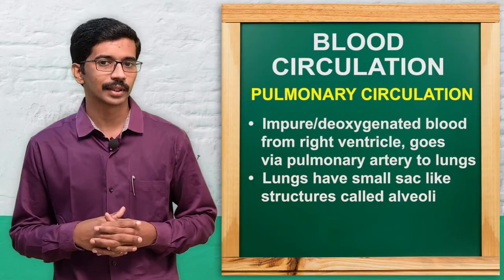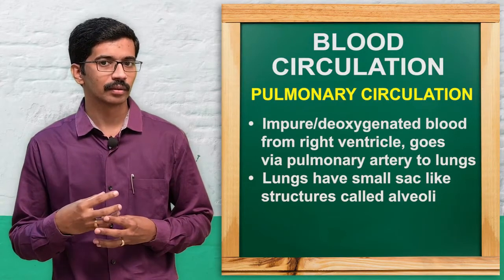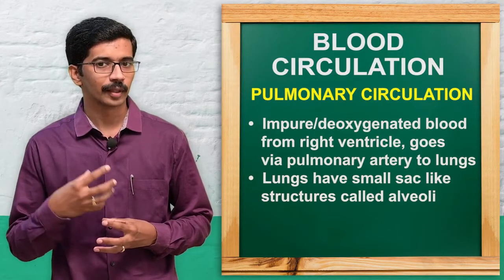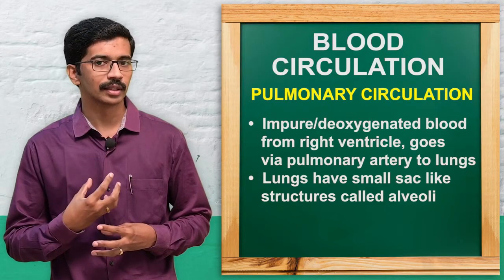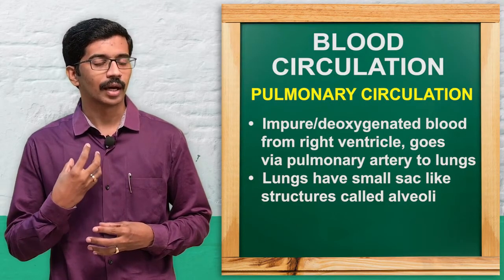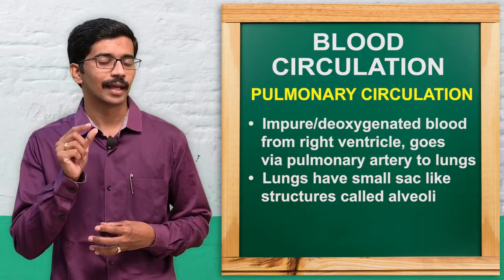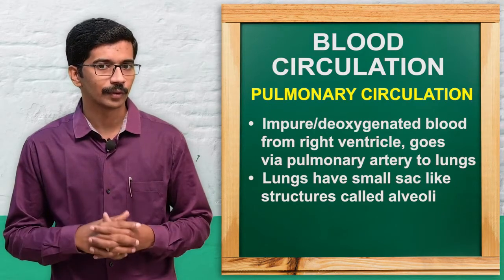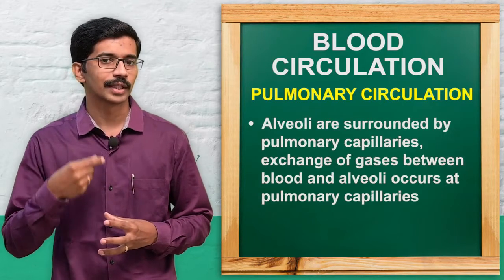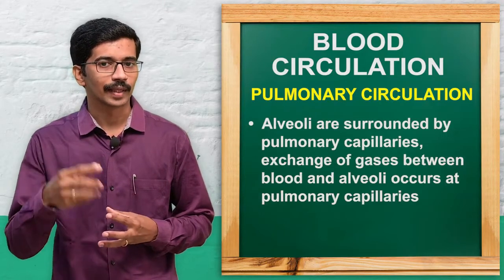In the pulmonary circulation, the impure, deoxygenated blood from the right ventricle goes through the pulmonary artery to the lungs. In the lungs there are small sac-like structures called alveoli. These alveoli are surrounded by minute capillaries.